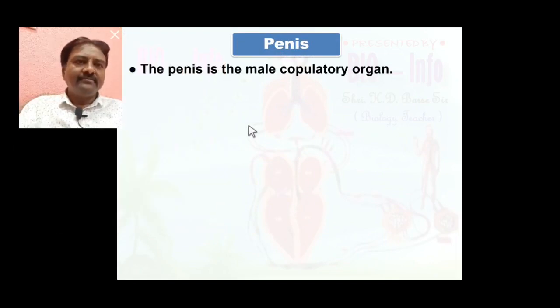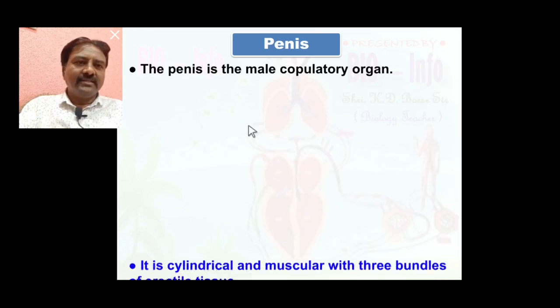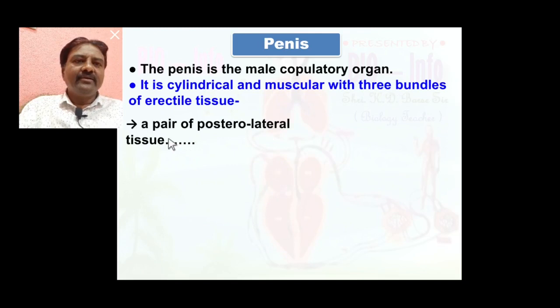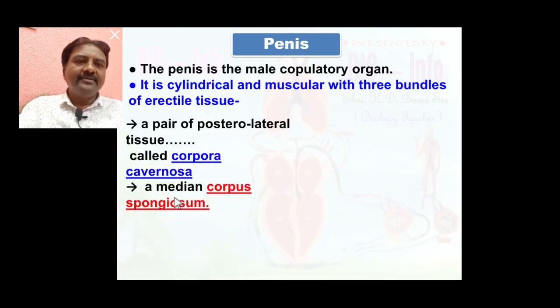It is cylindrical and muscular, with three bundles of erectile tissue: a pair of posterior lateral tissues called corpora cavernosa and a median corpus spongiosum.